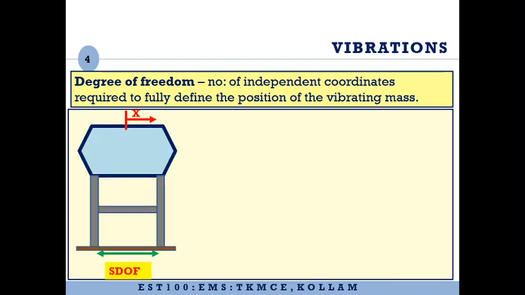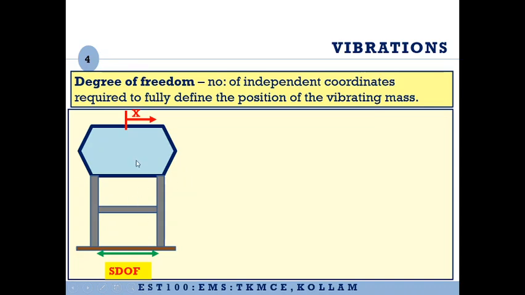So let us consider the case of a water tank. Here we have a water tank filled with water, and we have some supporting columns and beams. The weight of the supporting structure is very small compared to the weight of the mass it is supporting. So we can assume that this is a massless supporting structure and this is a heavy mass that is concentrated at the top. Now imagine that the ground is moving, having a to and fro motion.